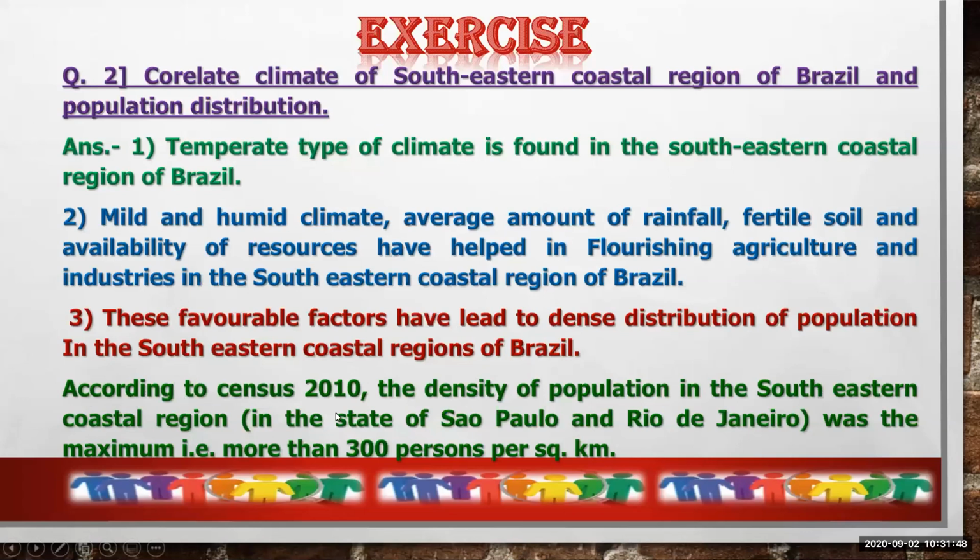According to the census 2010, the density of population in the southeastern coastal region, in the states of Sao Paulo and Rio de Janeiro, was the maximum. In essence, more than 300 persons per square kilometer. It means these two states, Sao Paulo and Rio de Janeiro, and one city, Brasilia, have more than 300 persons per square kilometer.